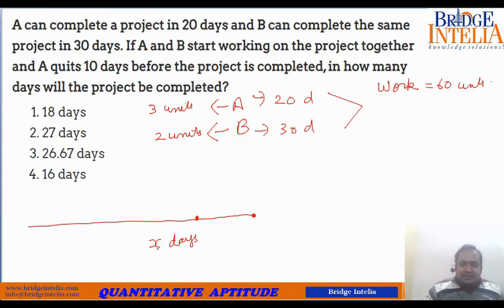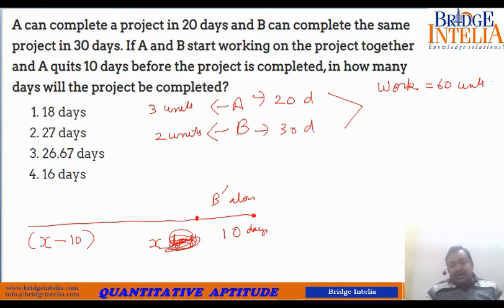That means for the last 10 days, you can say that B was alone. And for the first X minus 10 days, assuming that total time taken is X, A and B were working together. And the work was completed. What is the target? Target work is 60 units.